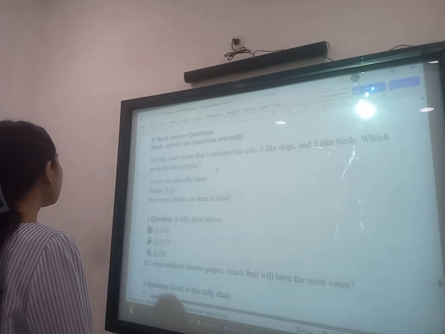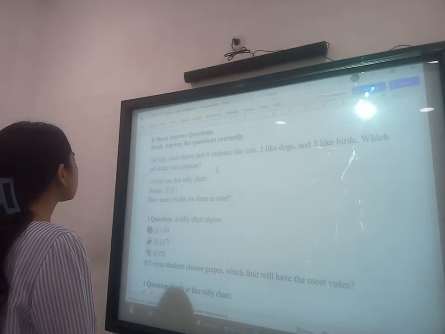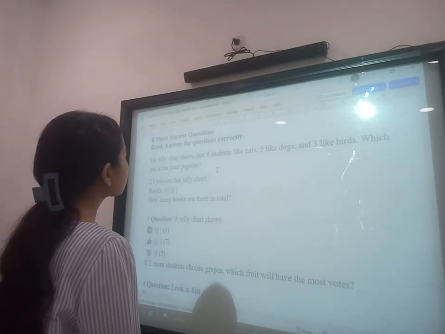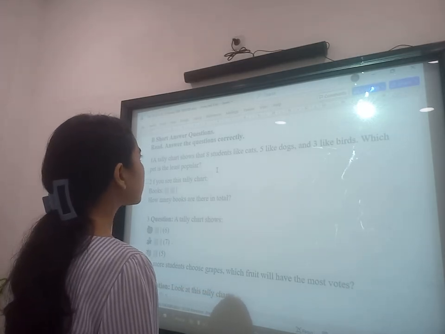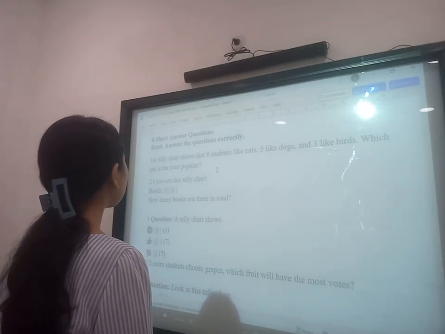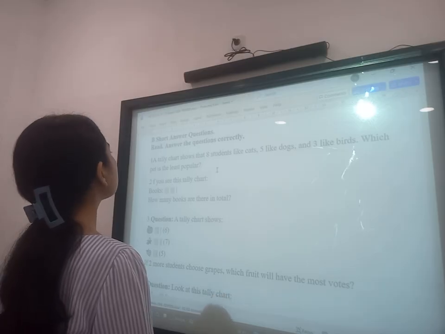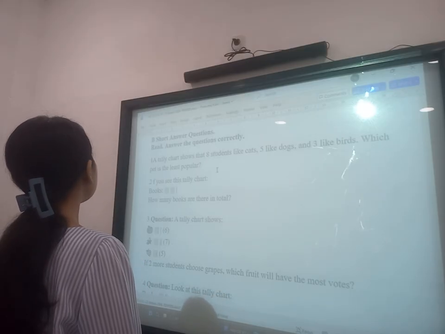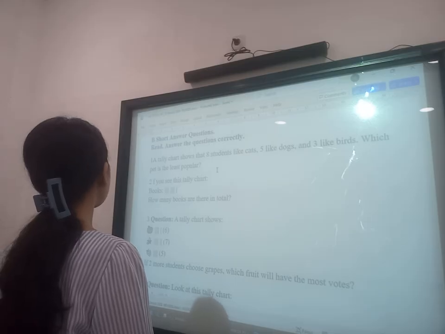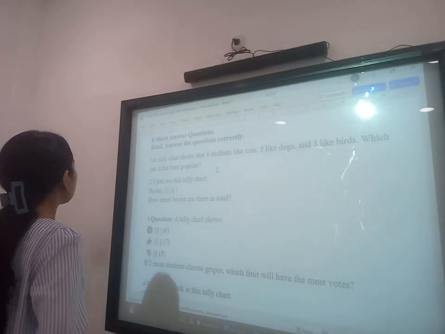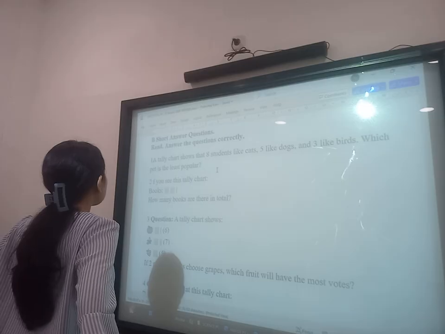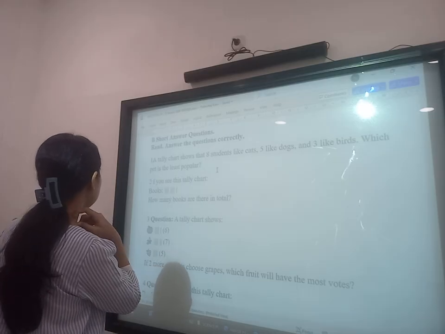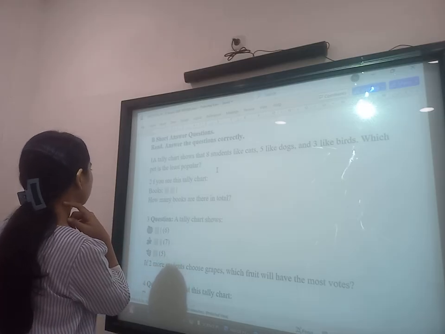1. A tally chart shows that 8 students like cats, 5 like dogs, and 3 like birds. Which pet is the least popular? The answer is birds. Okay. 2. If you see this tally chart, books, 9. How many books are there in total? 9.